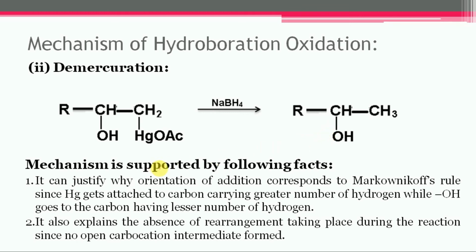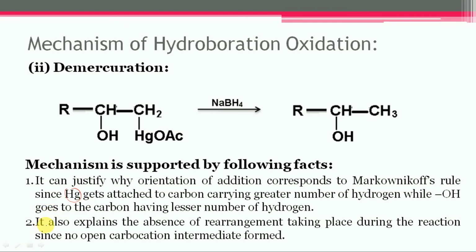This mechanism is supported by the following facts. It can justify why the orientation of addition corresponds to the Markovnikov rule, since mercury gets attached to the carbon carrying the greater number of hydrogens, while the OH group goes to the carbon having the lesser number of hydrogens.